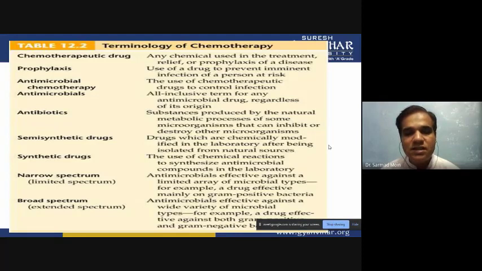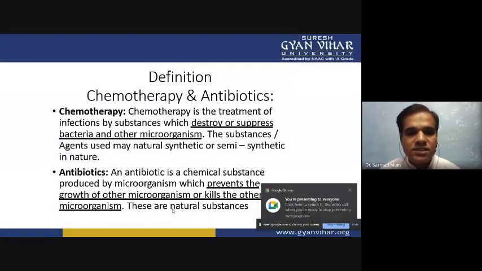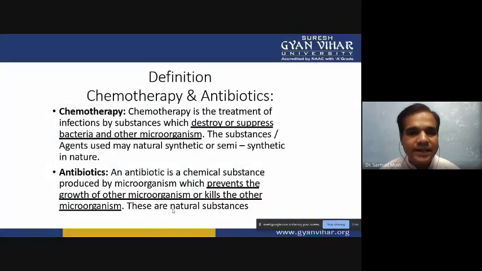Narrow spectrum drugs are those drugs which have effectiveness only on some particular type of microorganism. And broad spectrum drugs are those antibiotics which have effectiveness on multiple types of organisms. They will kill multiple types of organisms. That's why we call them broad spectrum antibiotics. Now, what is the definition of chemotherapy and antibiotics?